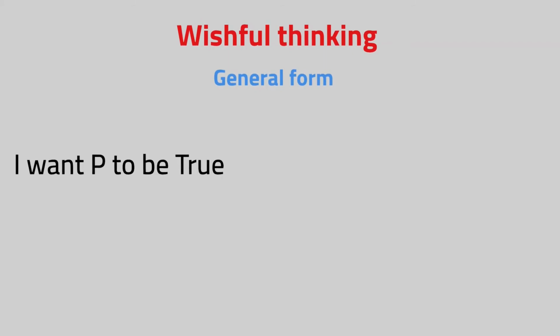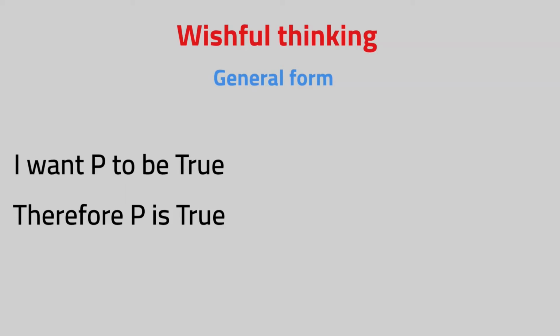The second fallacy in this video is called wishful thinking. It is very similar to the fallacy of appealing to the consequences. Wishful thinking happens when someone attempts to claim the truth value of something based on their desires. More generally, I want P to be true. I have a desire for P to be true. Therefore P is true. P must be true because I want it to be true.